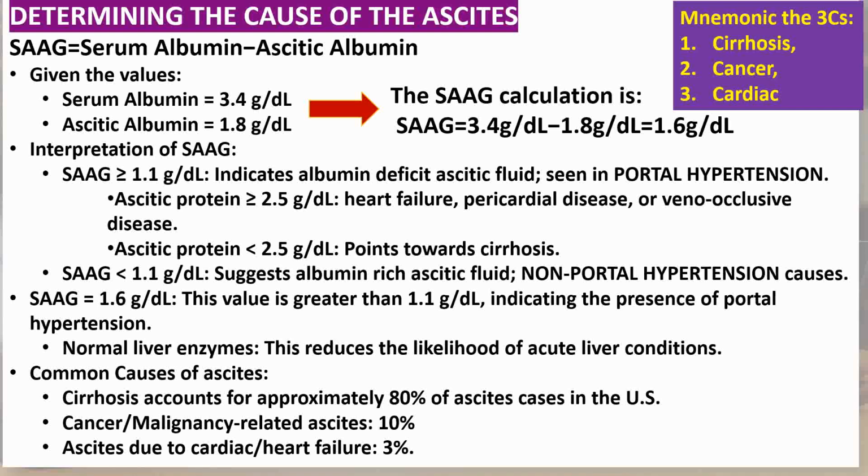Given our patient's SAAG value of 1.6 grams per deciliter and an ascitic fluid protein level of 1.9 grams per deciliter, the most likely cause of ascites is cirrhosis. This aligns with the calculated SAAG value, pointing towards portal hypertension as the culprit.